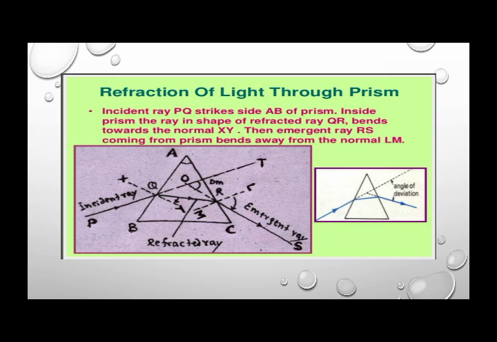Now when you see the refraction of light through a prism, incident ray PQ strikes. Here they gave the names to the rays and to the sides according to your mathematical calculation, similarly as we did in the geometry section, right? So here you can see the picture in front of you, how the incident ray strikes the prism and how it comes out from the prism, and how the diagram will appear in front of you.